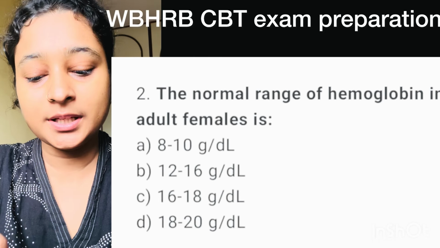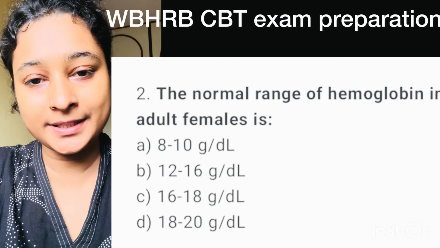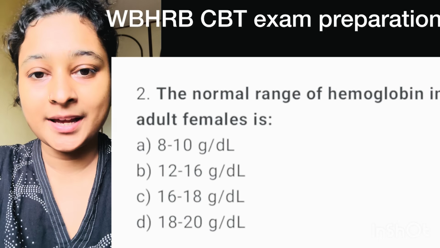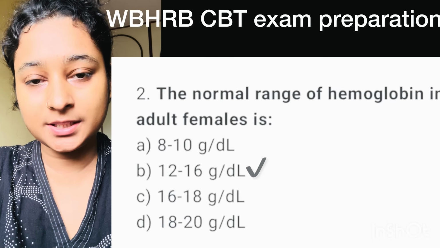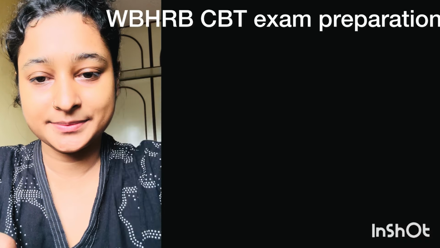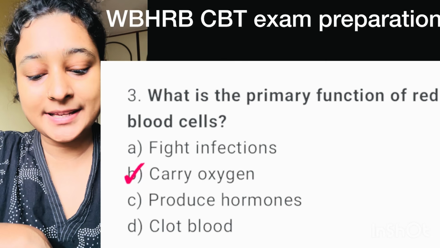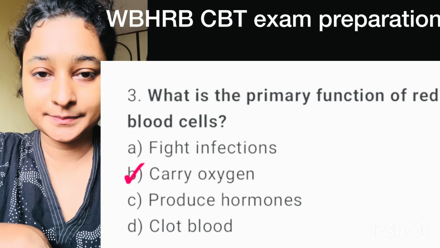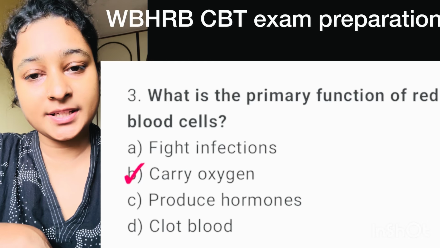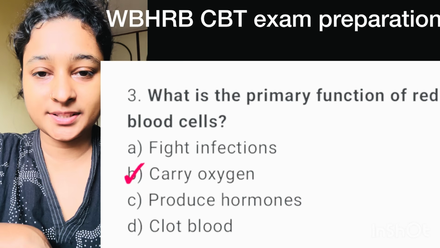Question number 2. The normal range of hemoglobin in? Here correct option is option B, 12 to 16 gram per deciliter. Question number 3. What is the primary function of red blood cell? Here correct option is option B, carry oxygen.